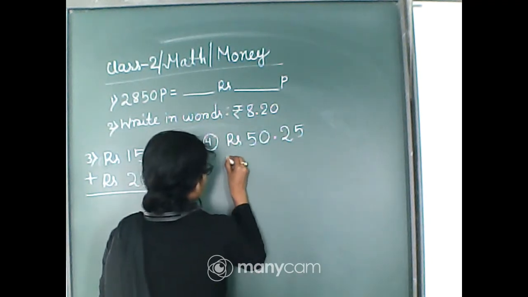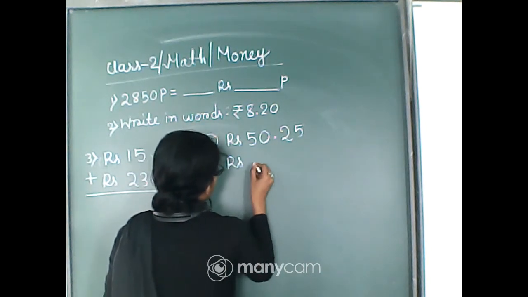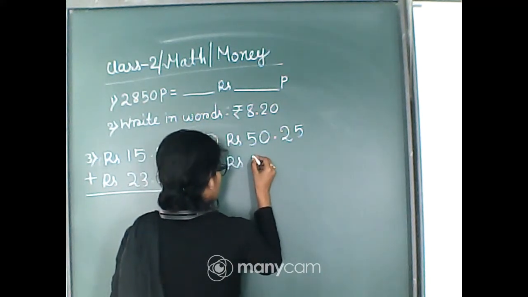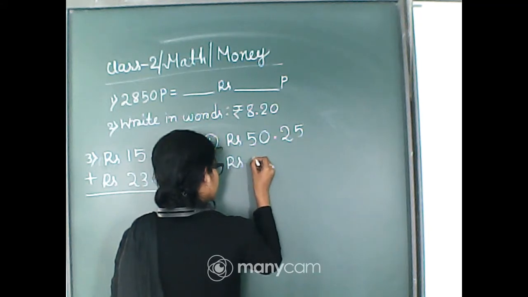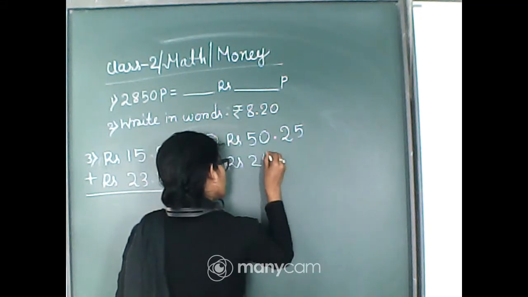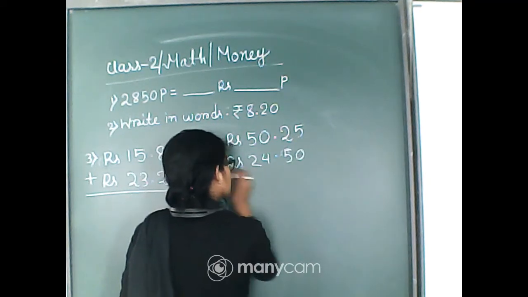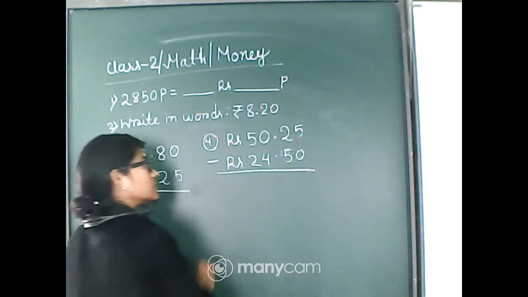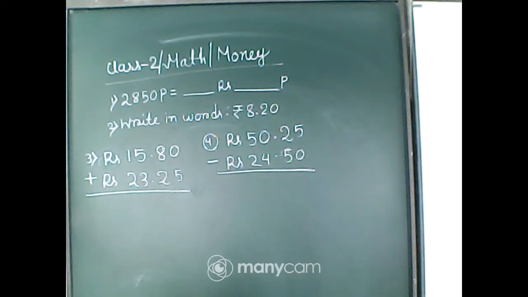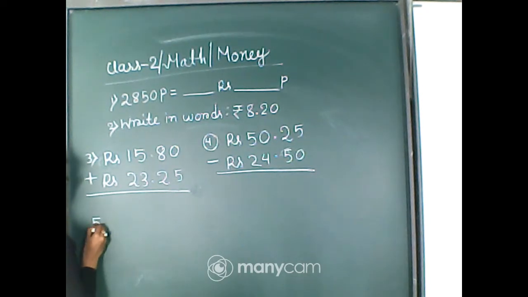Rupees 50.25 minus 24.50. Okay. Now the fifth number math is multiplication. Okay.